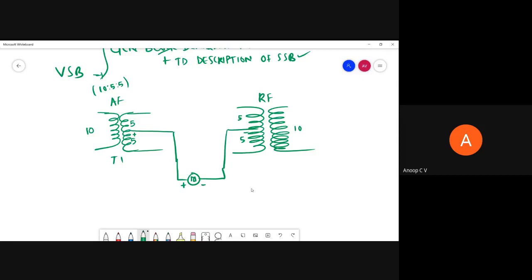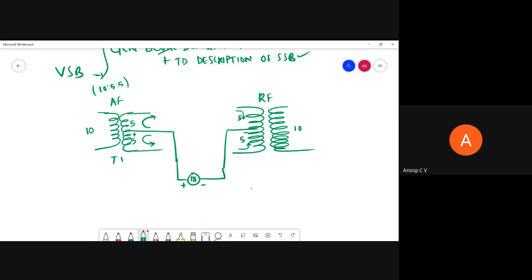So when this point is positive and this point is negative, how will the current flow? Current will flow from negative to positive. Maybe we have an upper loop and a lower loop. So here the current will flow from top to bottom, and here the current will flow from bottom to top.